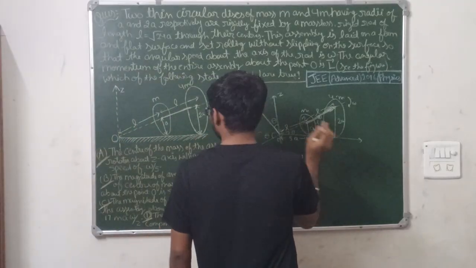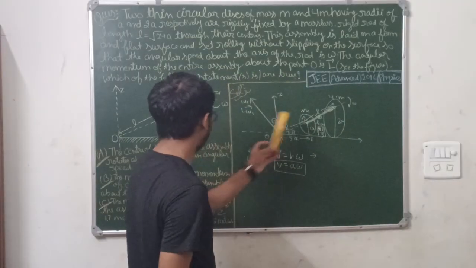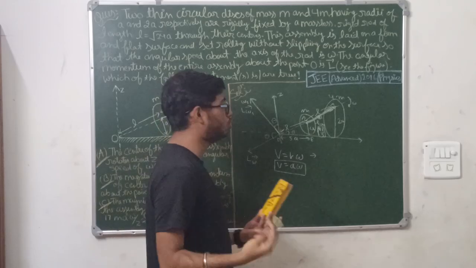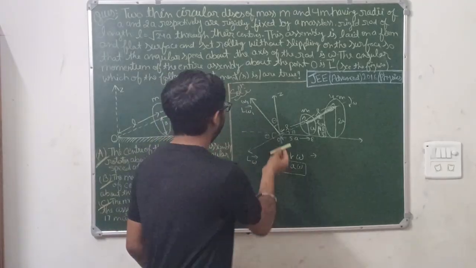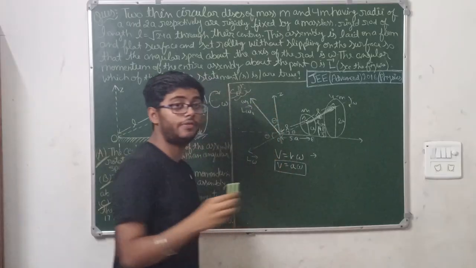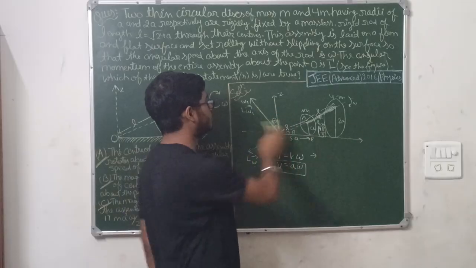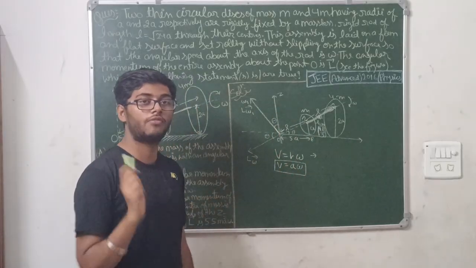Now about the center of mass, the entire system is rotating with omega by 5. We need to prove this. So for the center of mass, the rotation vector is this only, because this was the vector for which the whole system was rotating around that axis about the center of mass.